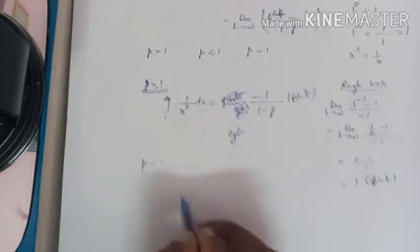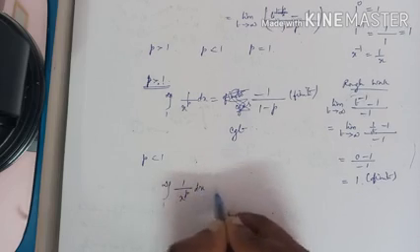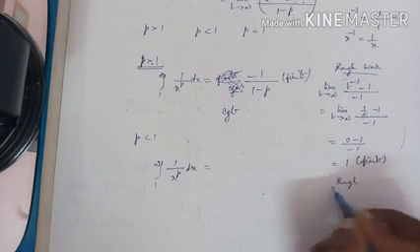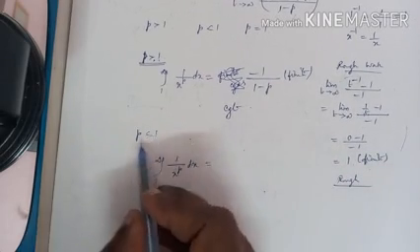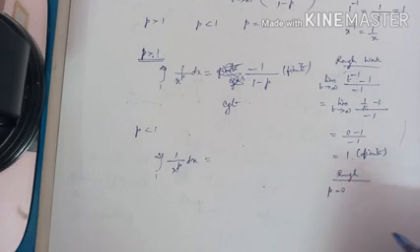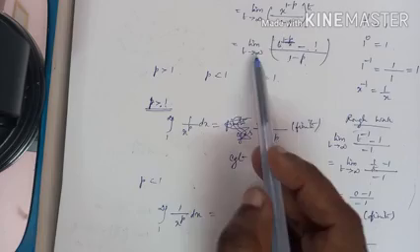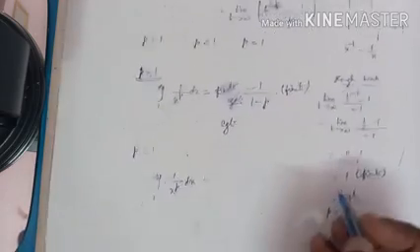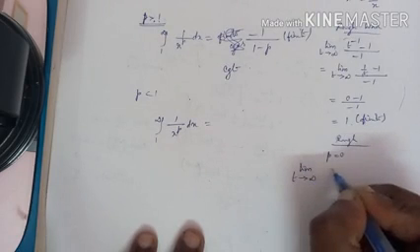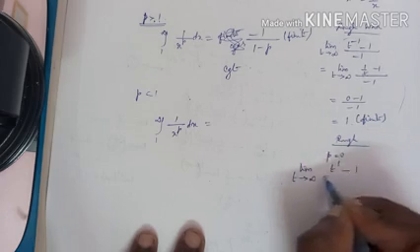Let us now come to when p is less than 1. Integral 1 to infinity, 1 by x power p dx. Let us do rough work now. Choose some value less than 1. You can choose p equal to 0. So what do we have when p is 0? Limit t tends to infinity, t power 1 minus p, t power 1 minus 0.